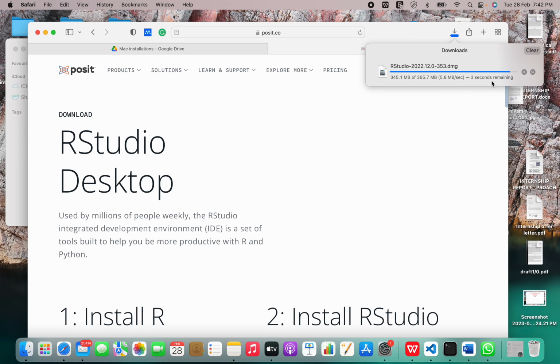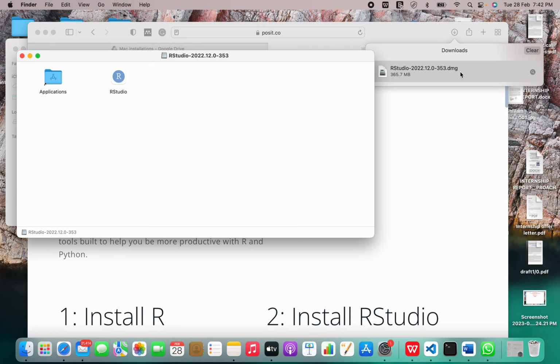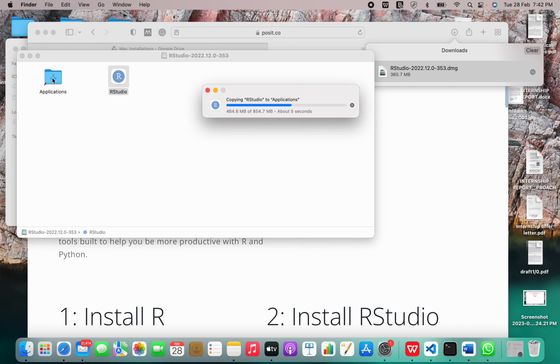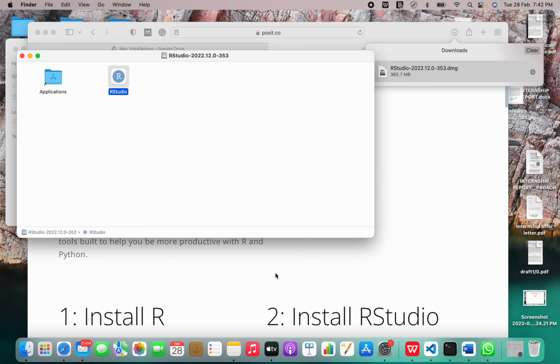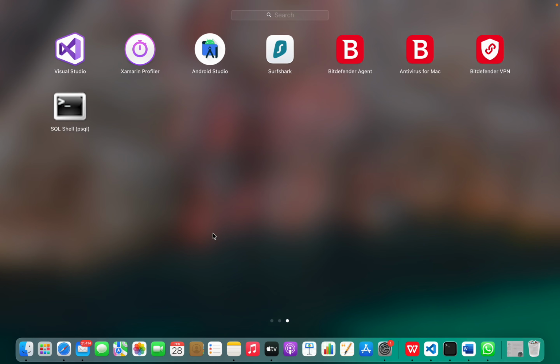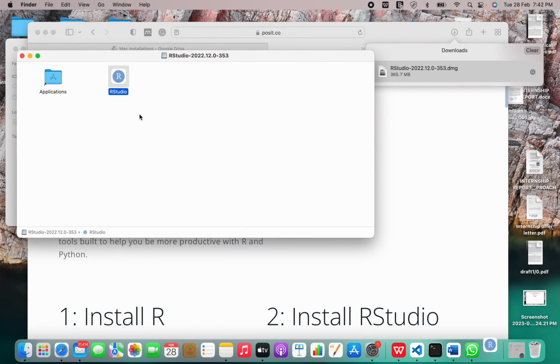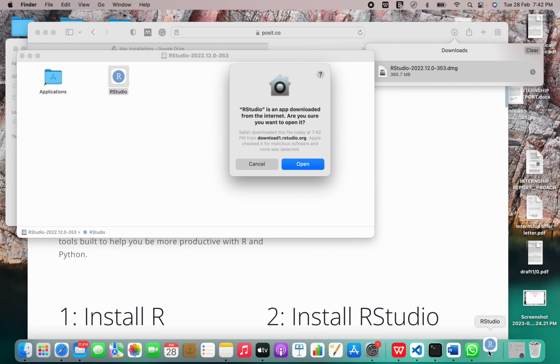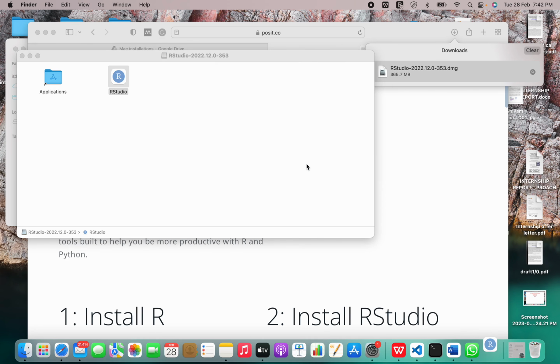Now only a few seconds are remaining. So the download is complete. Now double click and here. So we are copying RStudio to applications. Now let's see if we got it or not. Here it is. Let me just launch it and click open.